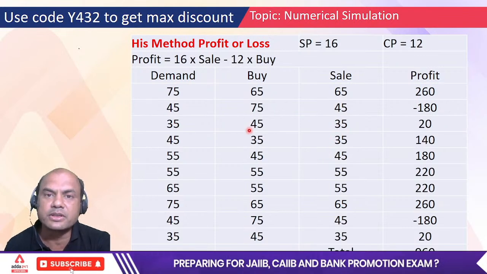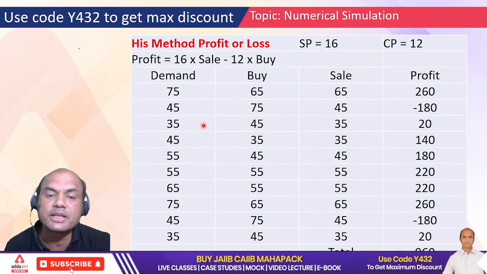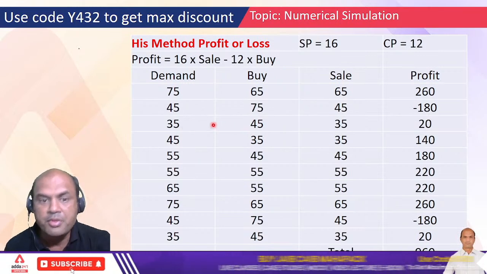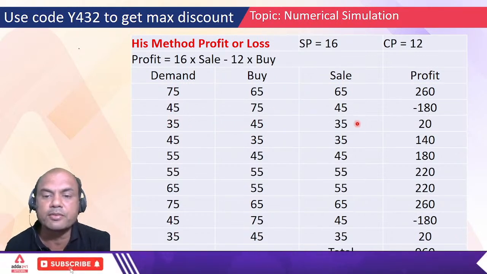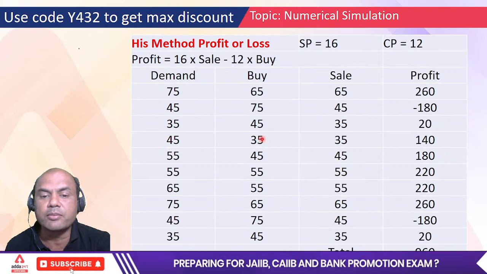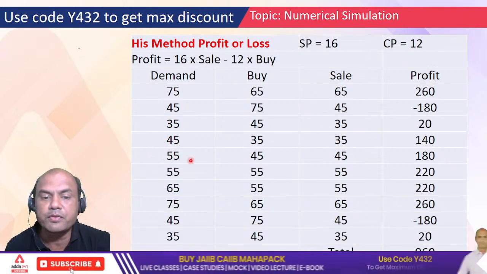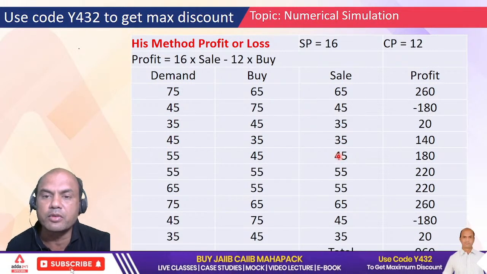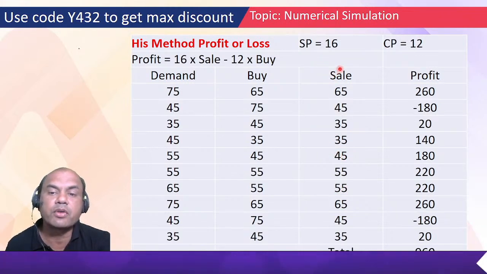Always remember the basic rule. The basic rule is minimum of these two. So here the minimum is 35, 35. Here 45, 35, minimum is 35. 55, 45, minimum is 45. We bought it over here. Same for others. Now we have got the sale figures.